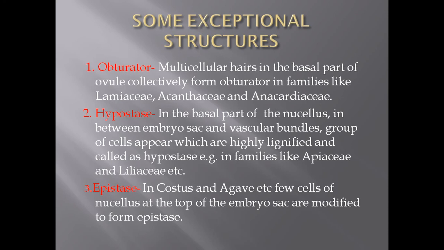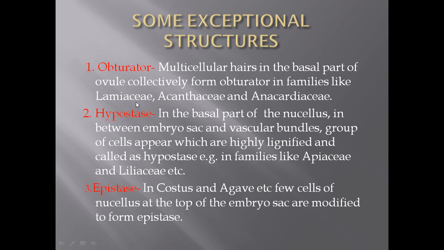Next, there are some other exceptional structures which are produced in some ovules. First is the obturator. In some ovules, at the basal part, some multicellular hairs are produced, and these hairs are collectively called the obturator. This type of structure, or obturator, is reported from the members of families like Lamiaceae, Acanthaceae and Anacardiaceae.